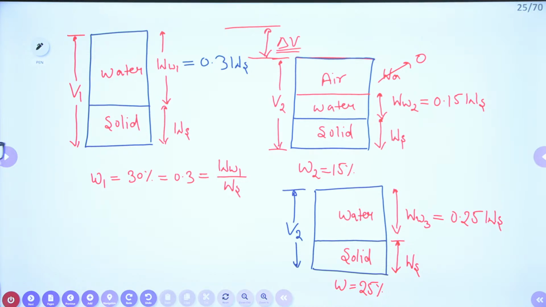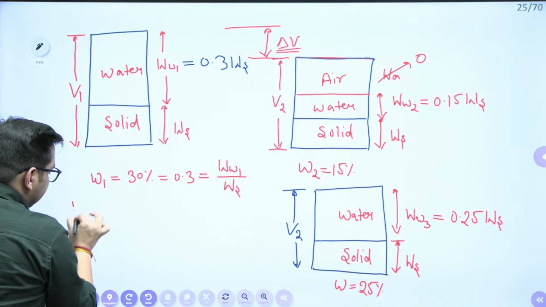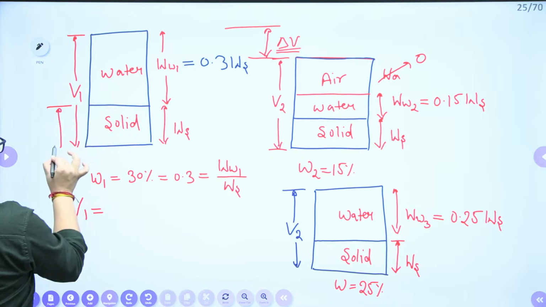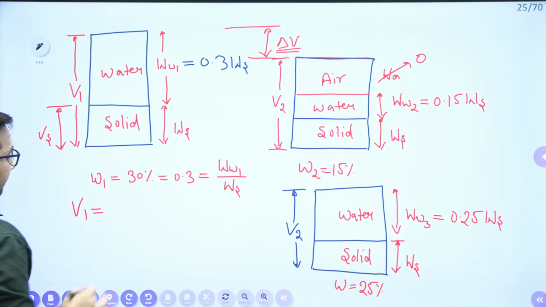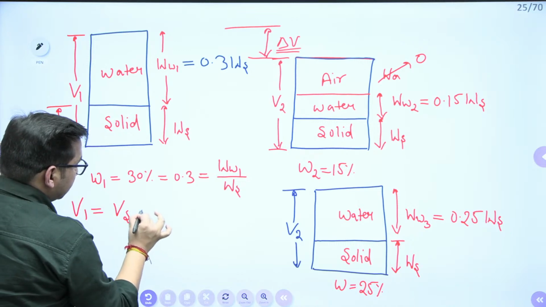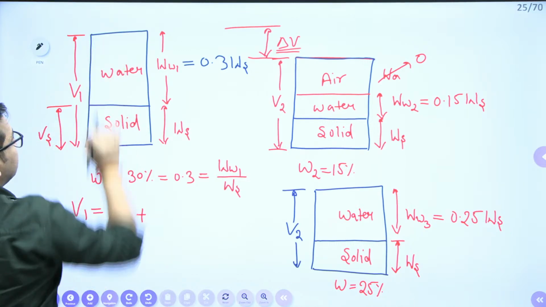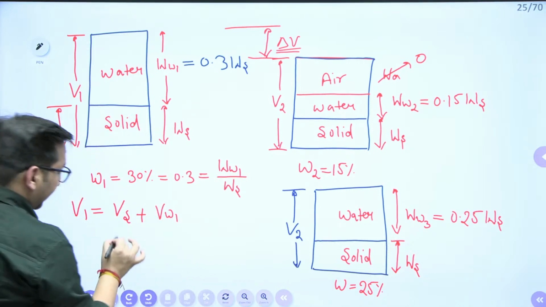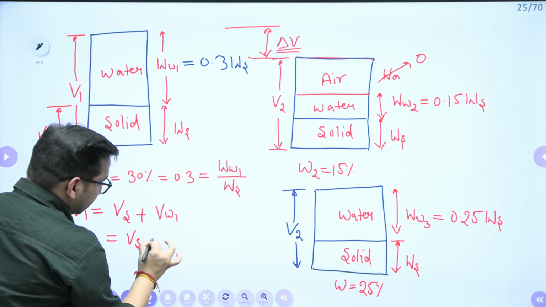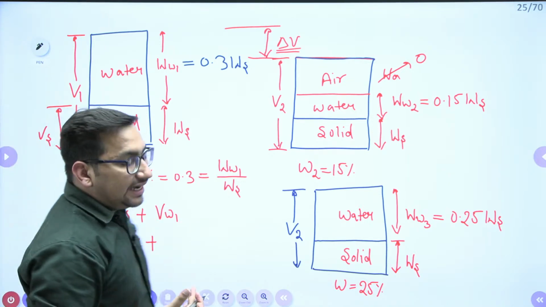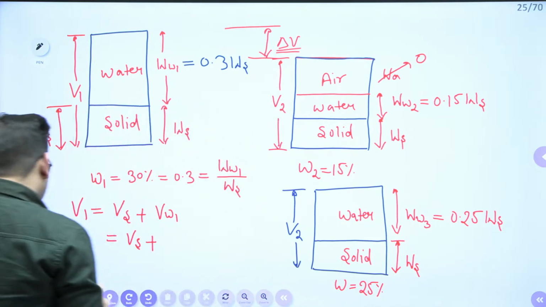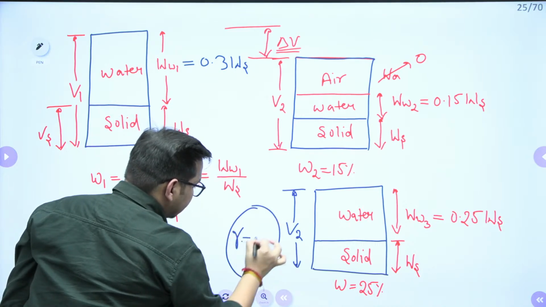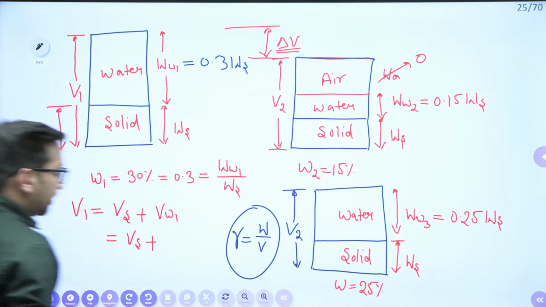Right? Now, try to find out this V1 value. Can I say that this V1 is equal to the volume of solids, Vs, plus the volume of water in 1? I know that gamma is weight by volume.